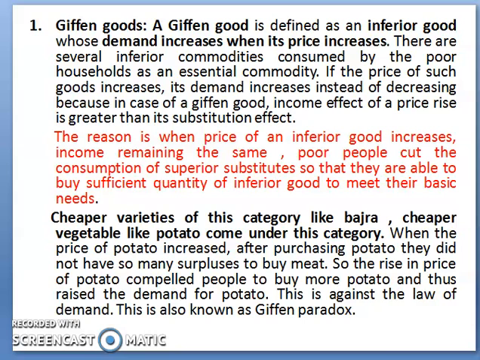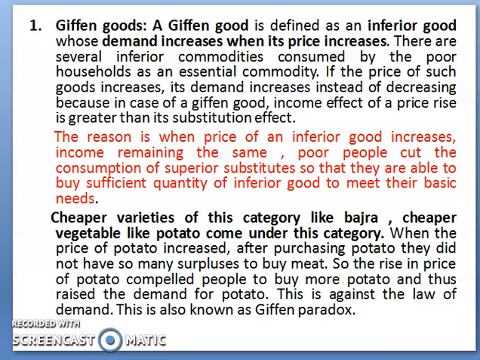So why did this happen? The reason given is that when the price of bread went up, it caused such a large decline in the purchasing power of the poor people that they were forced to cut down the consumption of meat and other expensive food. Since bread, even at a higher price, was still the cheapest food article, people consumed more of it and not less when the price went up. Such goods which exhibit a direct price-demand relationship are known as Giffen goods.